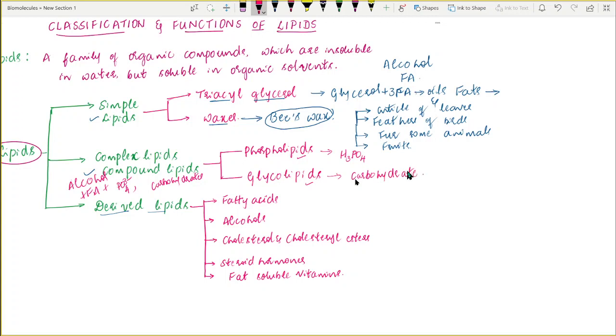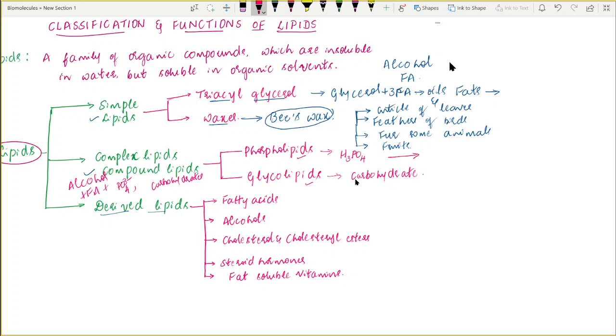All these phospholipids and glycolipids form membranes, the plasma membrane or cell membrane structures in our cell. Phospholipids are also part of the lipoproteins. So they form higher structures, like membrane structures.